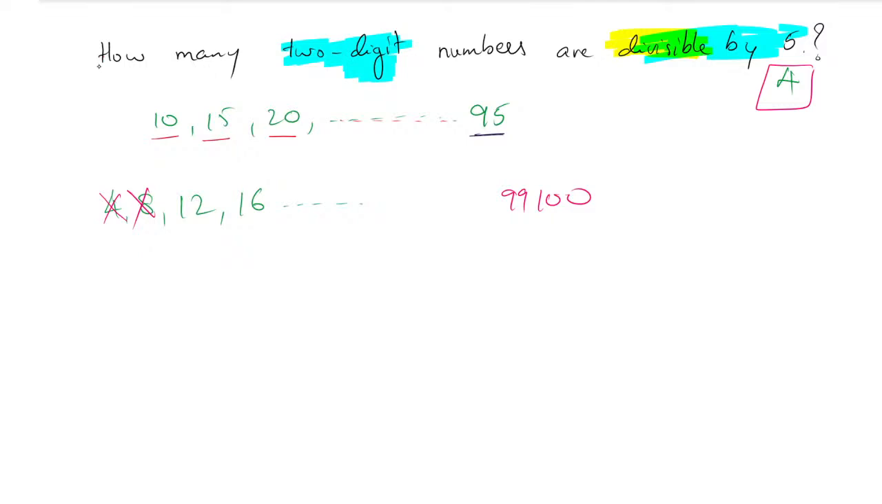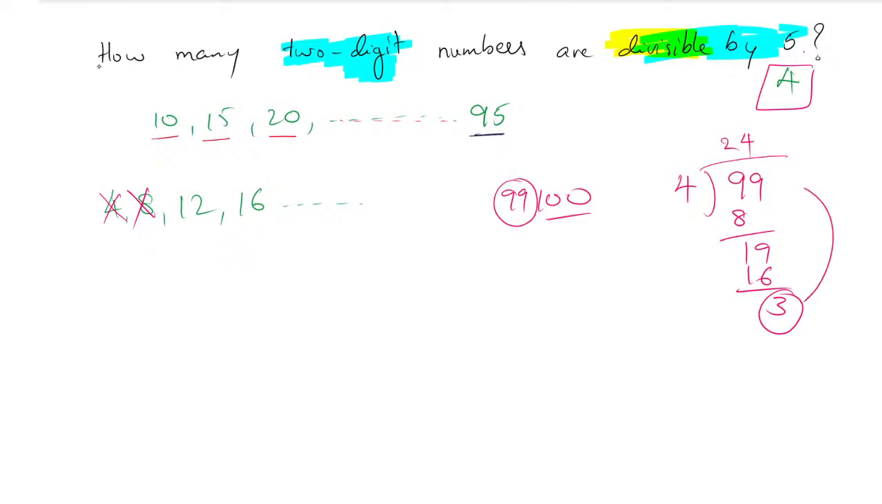So what you have to do, I will tell you an easy method. We don't know whether 100 or 99 is divisible by 4, so take 99 and divide by 4. 4 2s are 8, 1 is left, take 9; 4 4s are 16, 3 is left. So 3 more than the multiple, and we have to subtract this 3 from 99. 99 minus 3 is 96, so 96 is the last two-digit number divisible by 4.